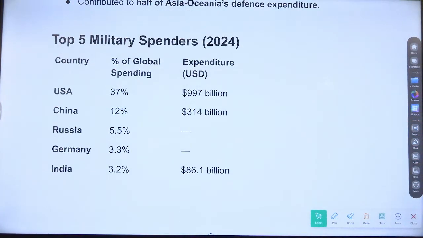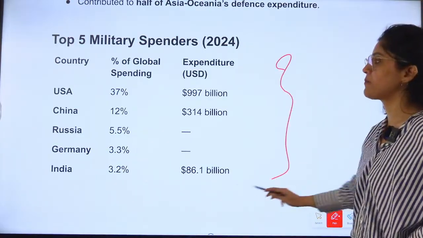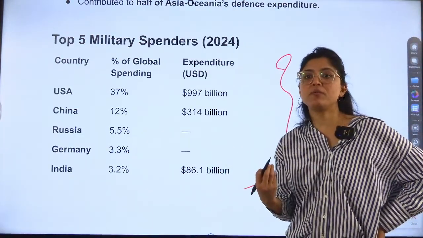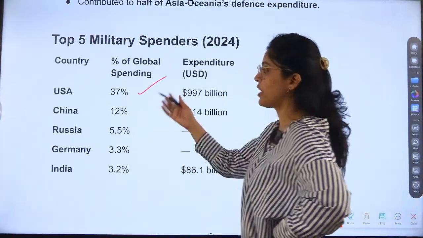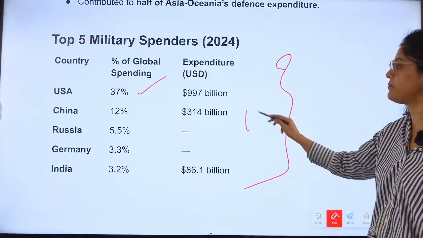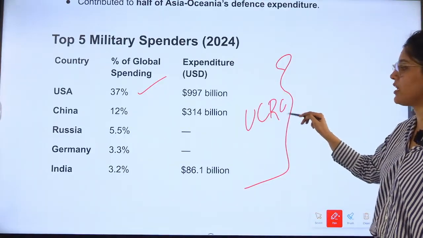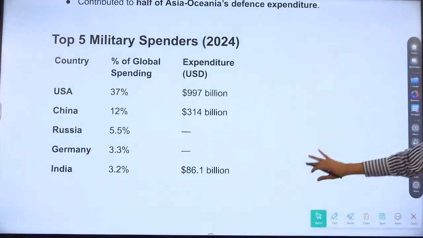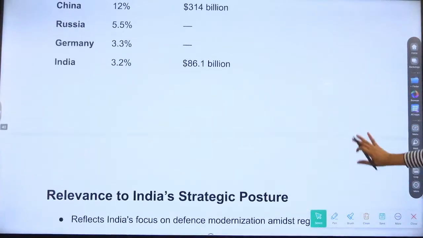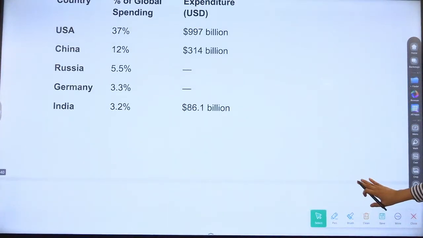Top 5 military spenders: USA, China, Russia, Germany, and India. This data is important. I think you should remember this thing. Topmost military spending country is USA, then China, then Russia, Germany, and India. Make some mnemonic and remember this fact so that you can write this in your answers also. 997 billion is of United States of America.